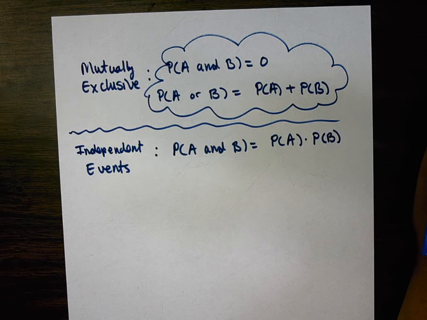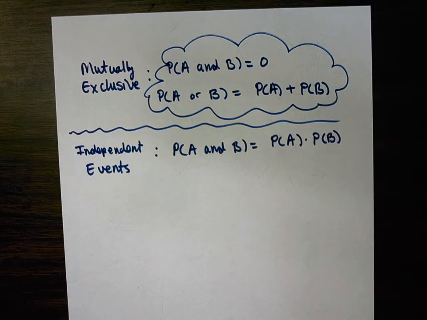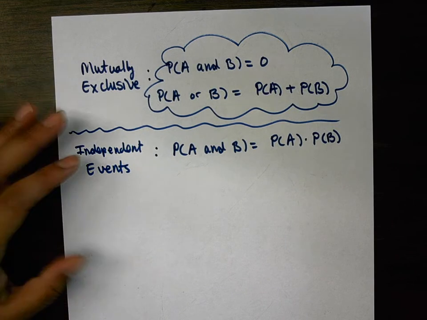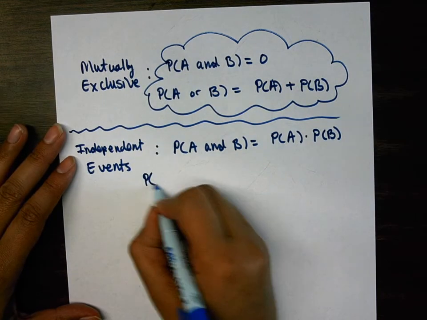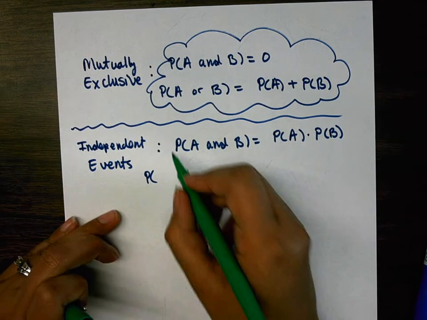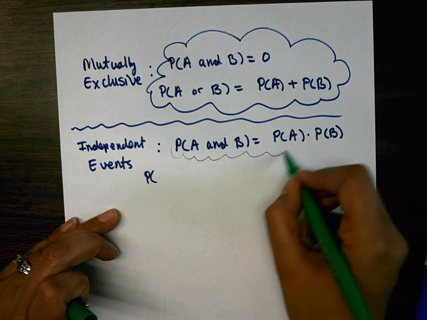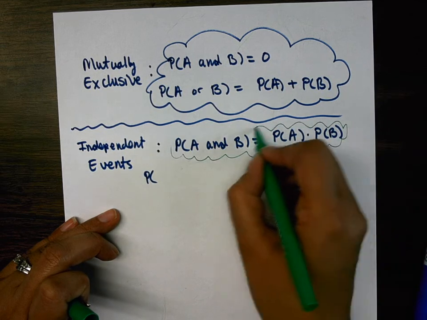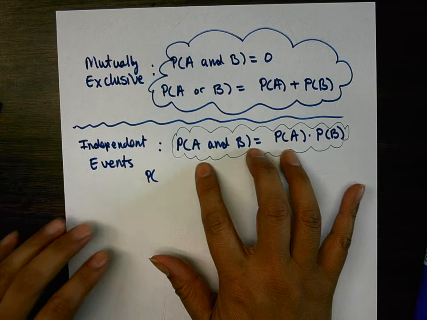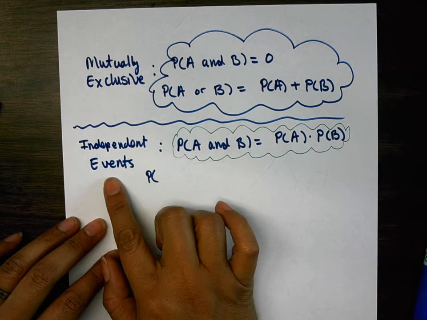And remind you that you do need these for the test. I had kids ask, do we need to memorize these? Yes, you do. All of these you need for the test, but this one right here we're going to come back to later today. So how can we show something is independent? If this formula works, the events are independent.